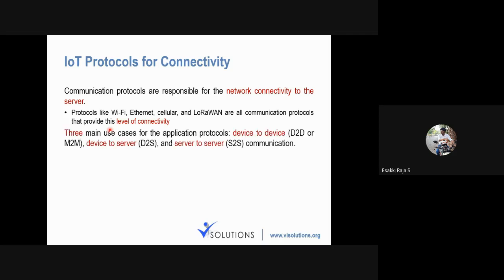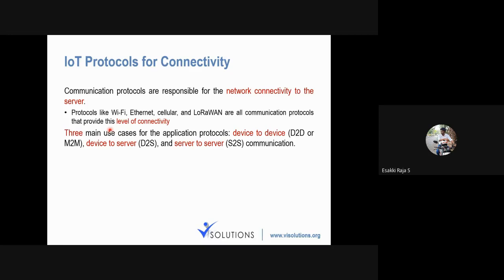Then we have different kinds of connectivity. I can connect device to device, in the sense I can connect my laptop to another laptop or my laptop to my mobile. I'm directly connecting two devices, and this kind of connectivity is called device to device connectivity.